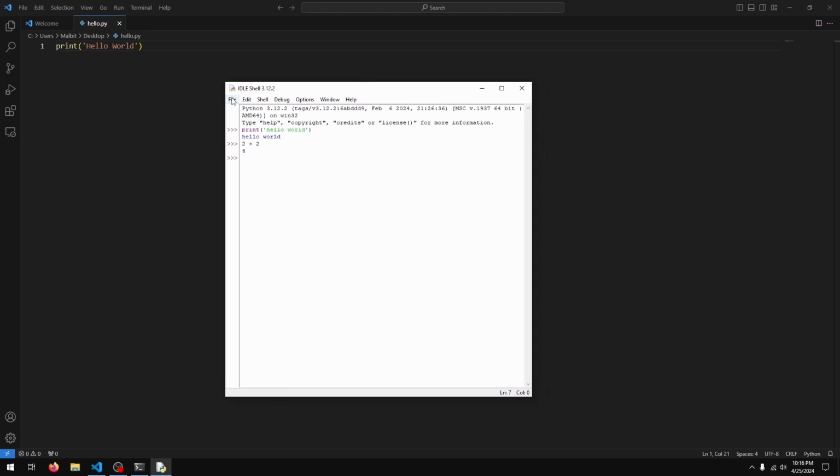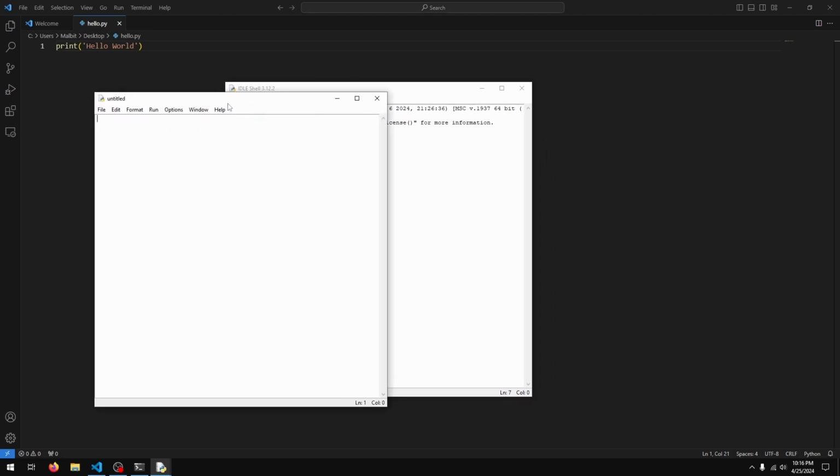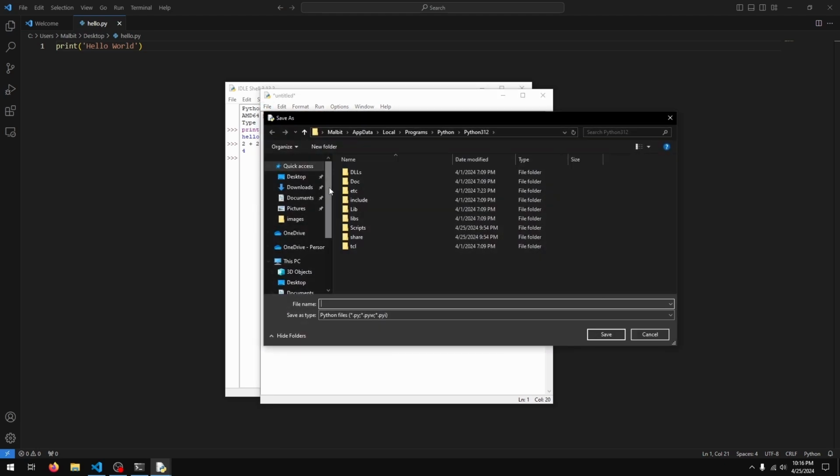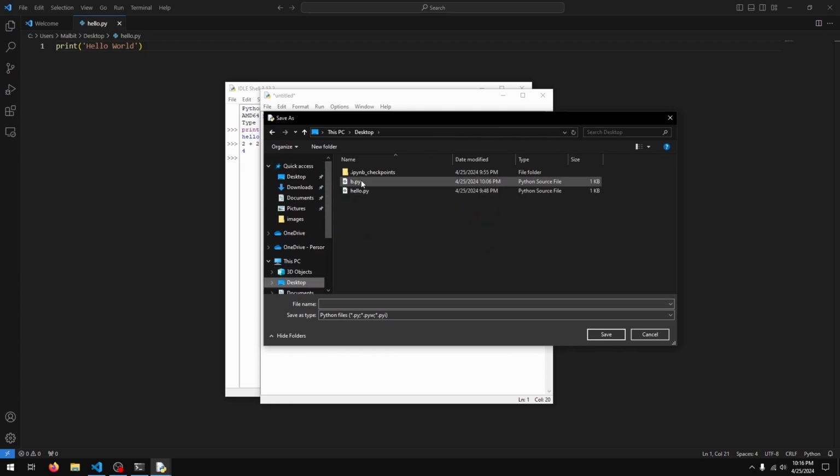What I can also do is go to file, new file, and now this is similar to VS Code. I can type in my code just like we do in VS Code, save the file as a .py file. I'll just say b.py, save.